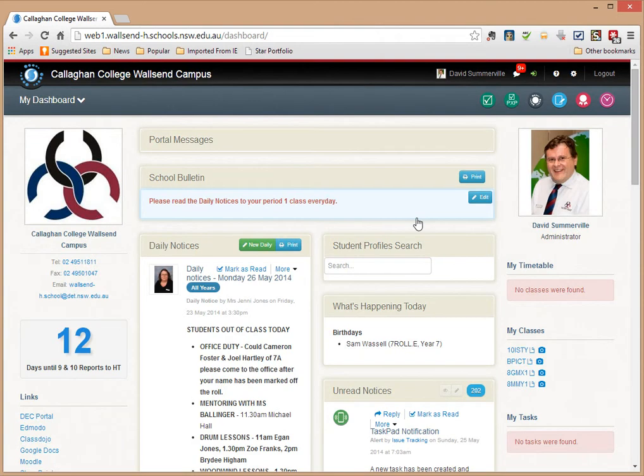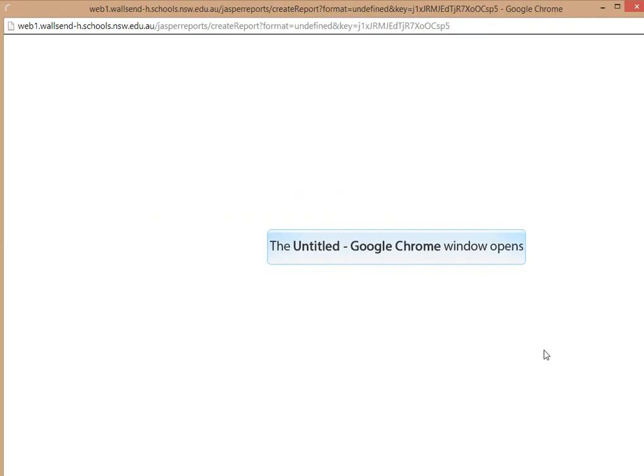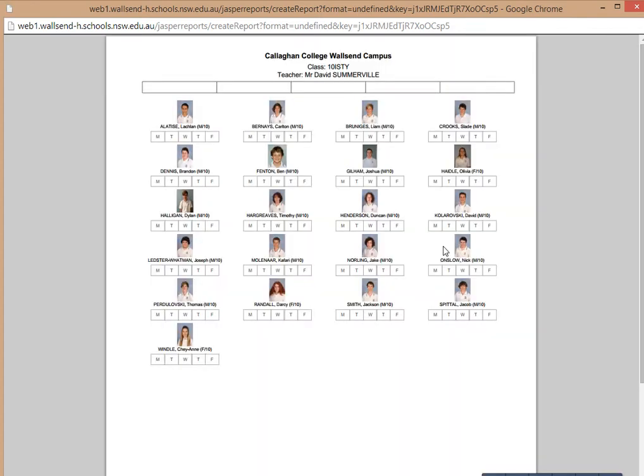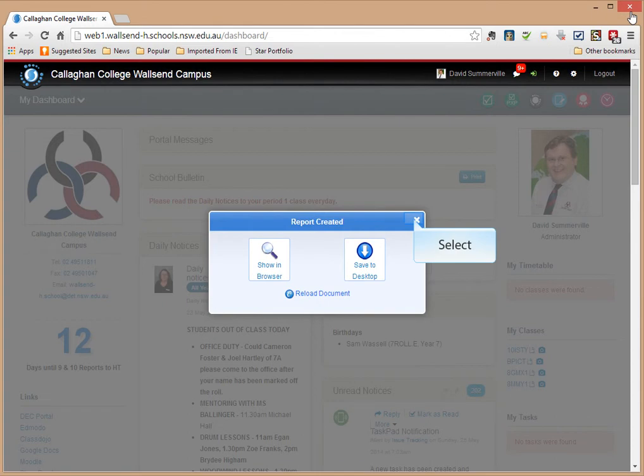The one here that's got a little camera on it will give you a photo roll. Very handy for casual teachers in particular, so that they can see what's happening, or see what the classes are with their photos. And up we go. There we go, a bit quicker that time. I could either save it or show it in my browser.